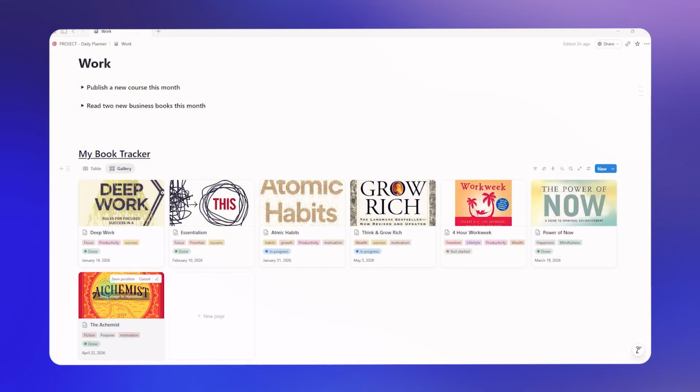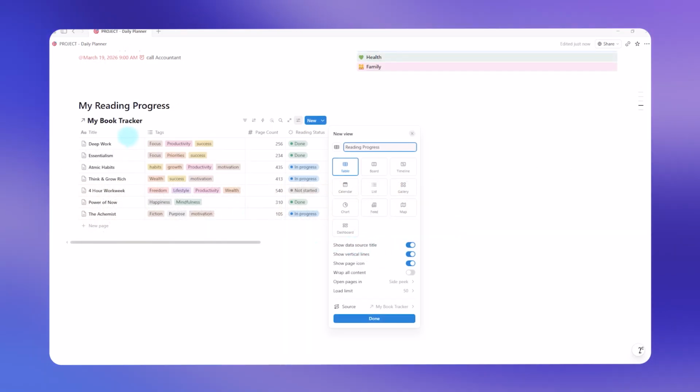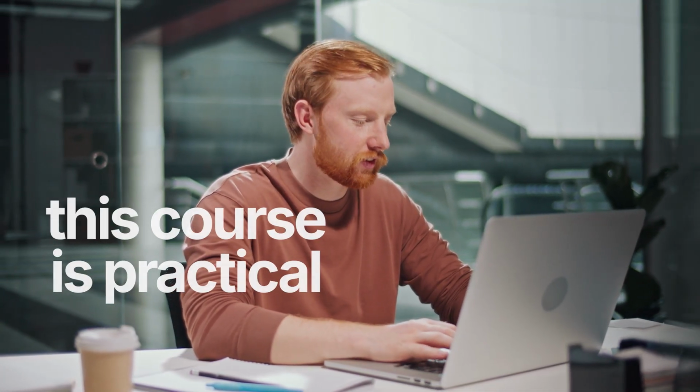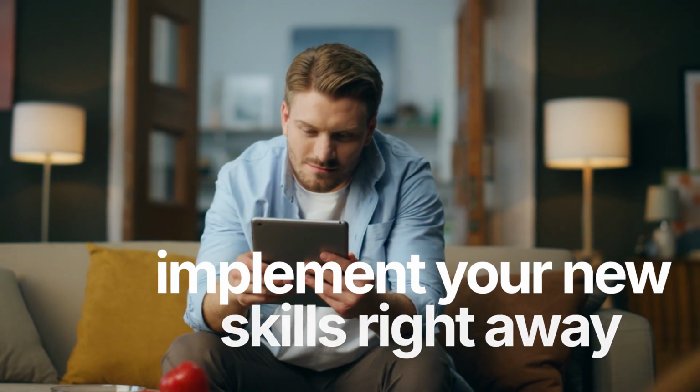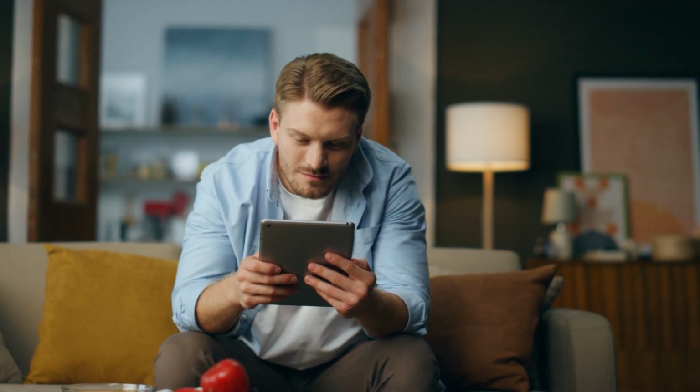You'll learn how to use one of Notion's most powerful features, databases, where you can track projects, connect information, and create systems that grow with you. And of course, you'll learn how to use Notion AI to work even faster, from generating ideas to automating your workflow. This isn't just about watching tutorials. This course is practical, and what you learn in each lesson can be implemented right away in a productivity system that you use every day.